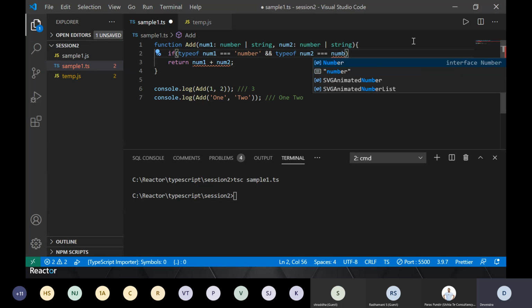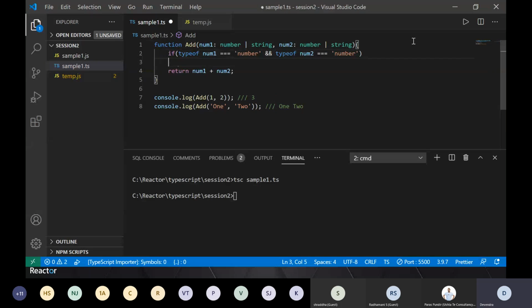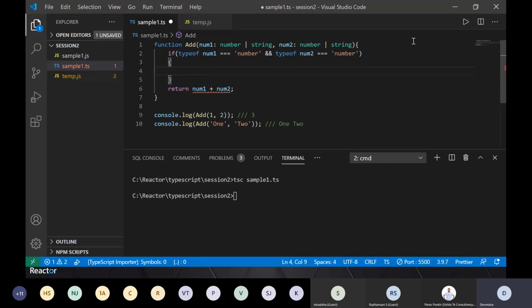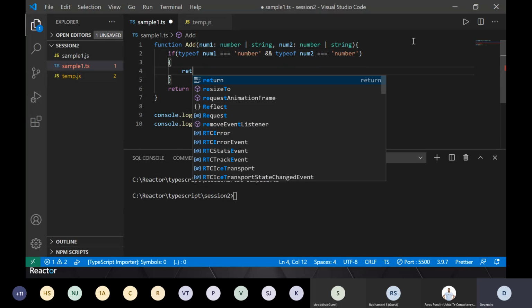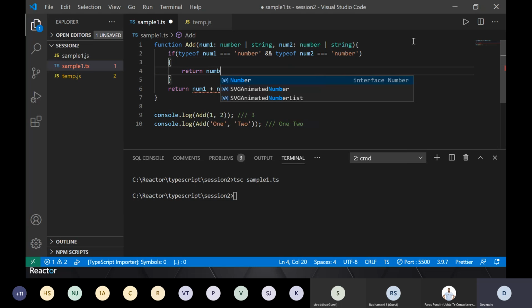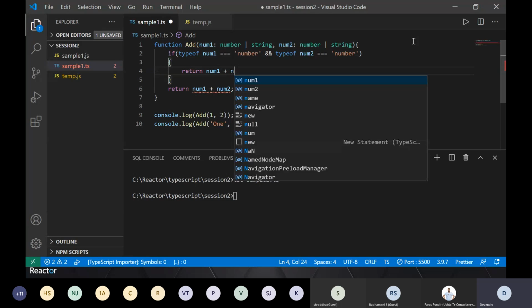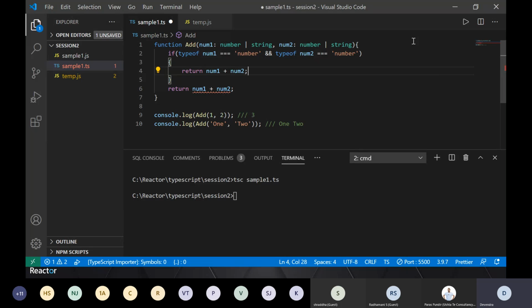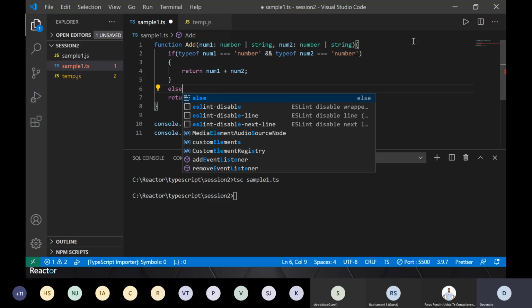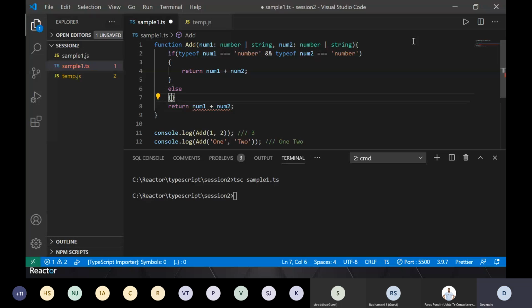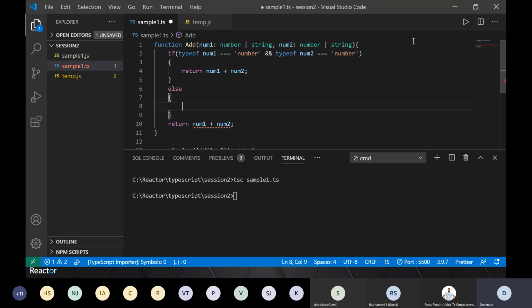So I'm saying that if the type of my parameters is number, then add them and return the result. So I will say return num1 plus num2. Okay, else... I'm intentionally not following the structure which people generally follow in JavaScript, so that we can see some gap here.